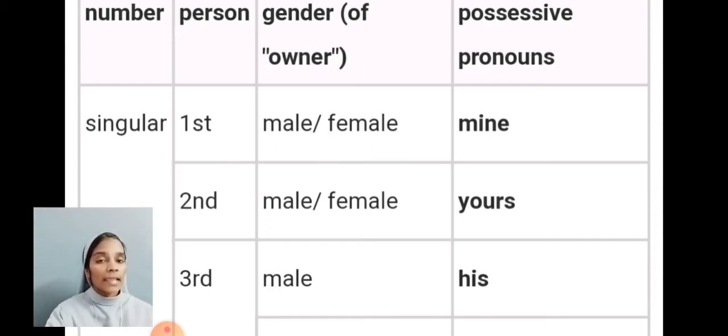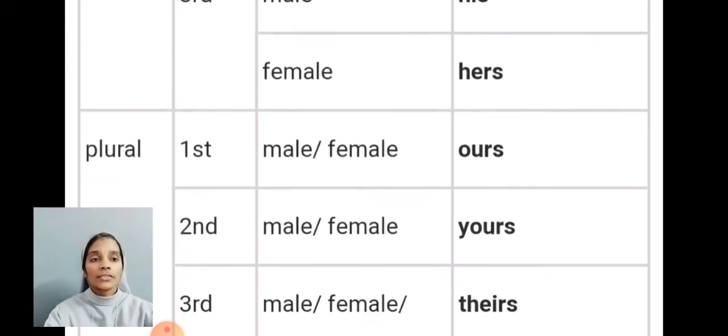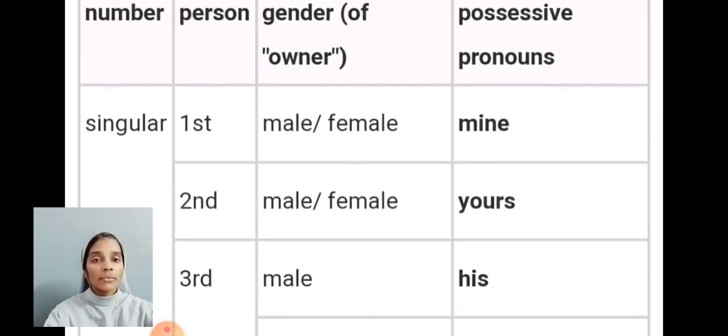So, mine, yours, his, hers, ours, yours, theirs, all these are possessive pronouns.